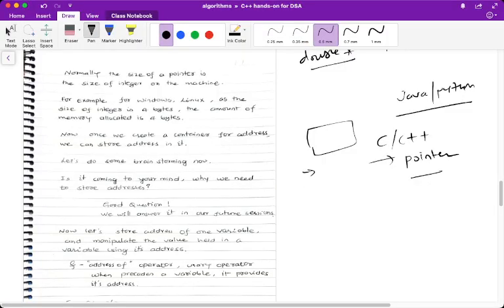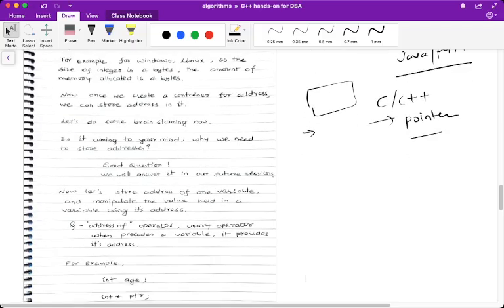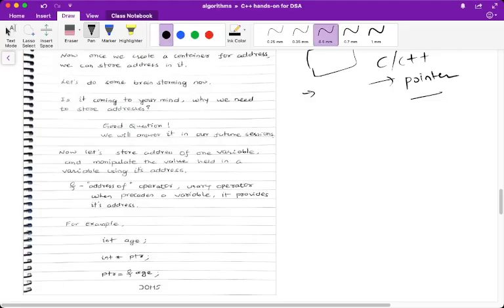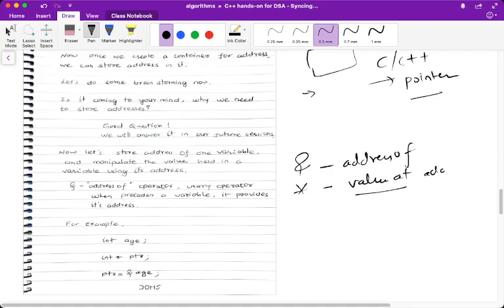Now let's store the address of one variable and manipulate the value held in it. How do we do that? For that, the language provides two operators called the address of operator and the value at operator. This is ampersand, the address of operator. And this is asterisk, which we call value at address. So how do we read it? Value at address.